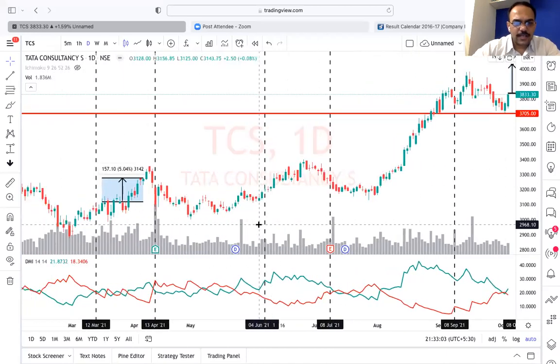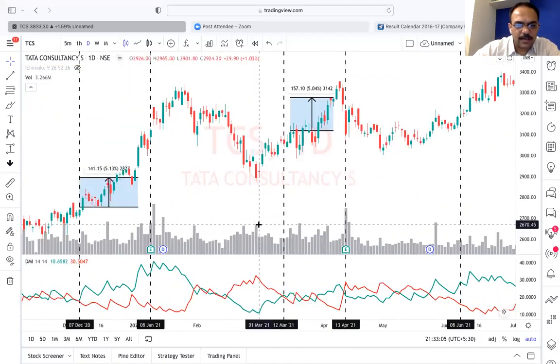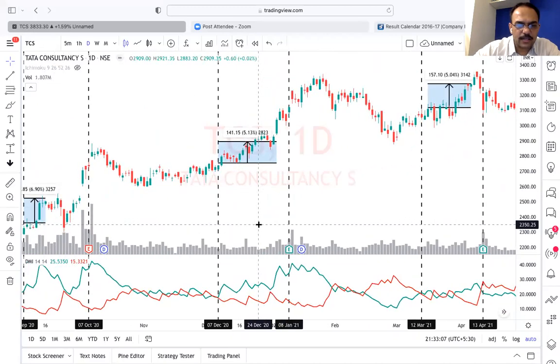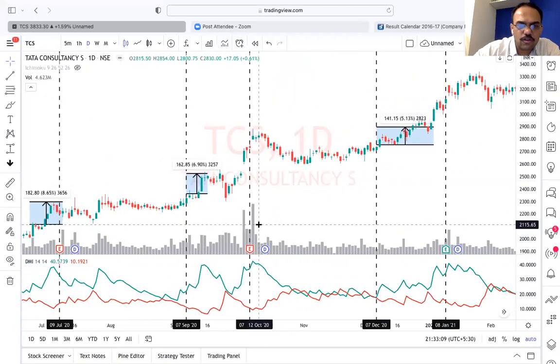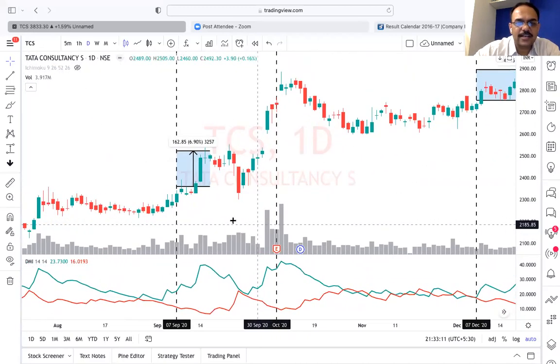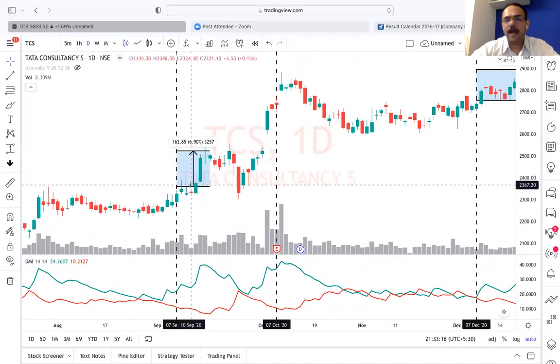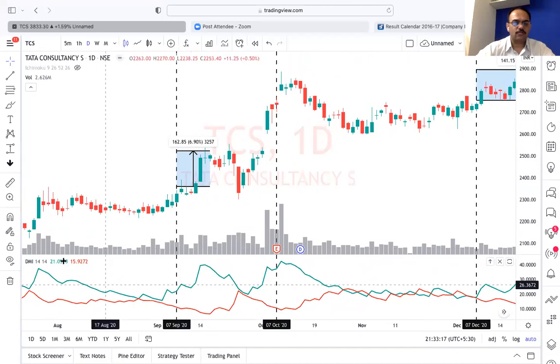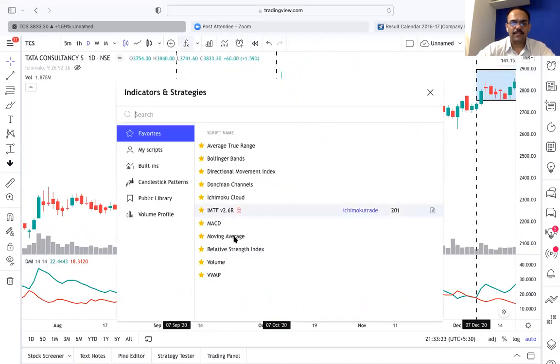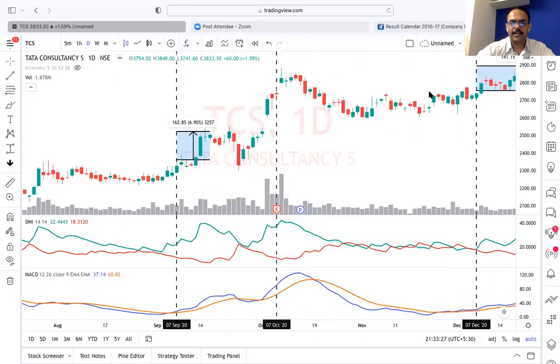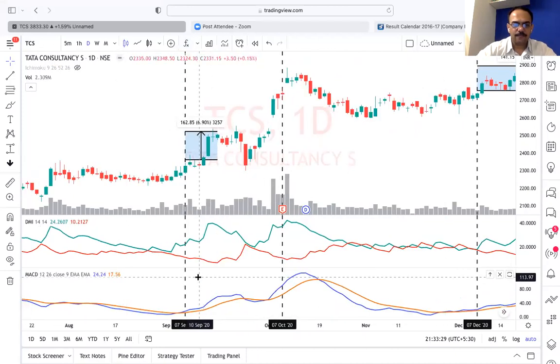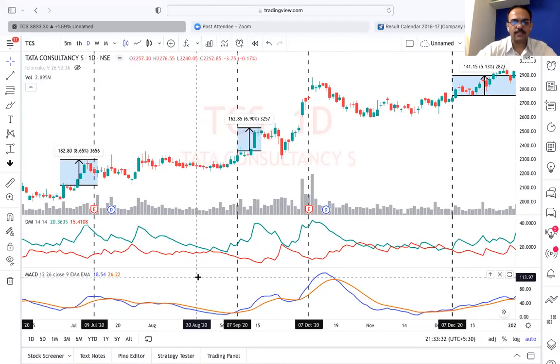Now you must have seen, I have shown something here, and there was no green crossover. Still, I said there was a possibility of earning 5% here. How did I come to that? Whenever there is no green, you can add one more indicator, which is MACD.